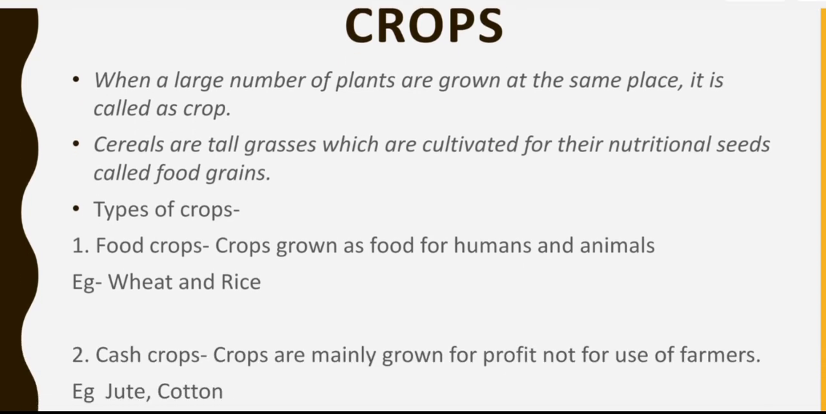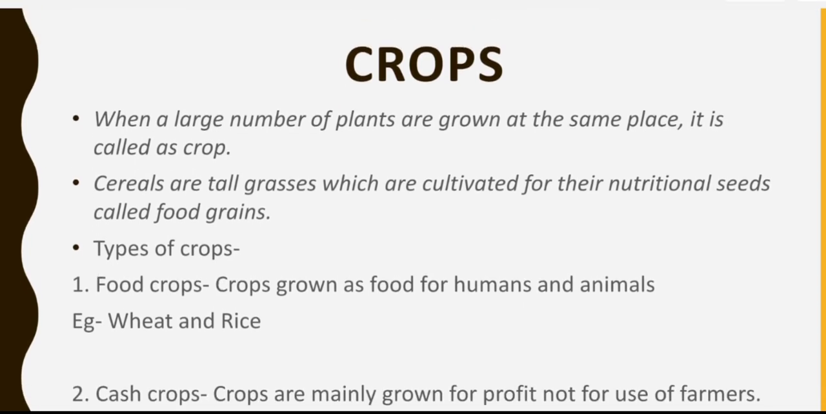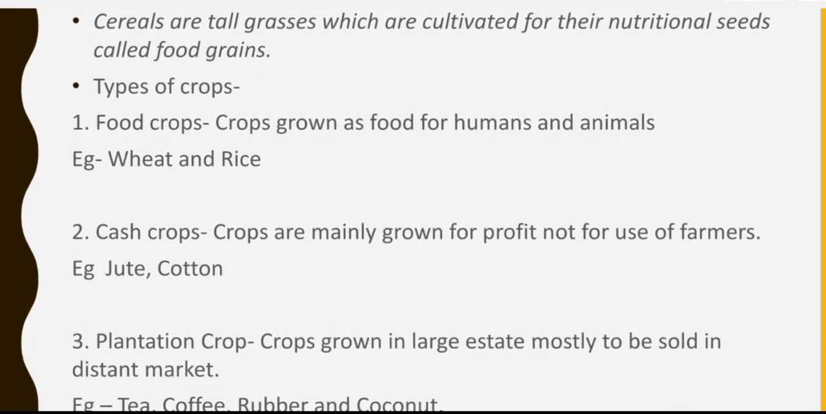Now let's move to the crops. When a large number of plants are grown at the same place, it is called a crop. Cereals are the tall grasses which are cultivated for their nutritional seeds called food grain. Different types of crops are there. Food crops: crops grown as food for humans and animals, for example wheat and rice.